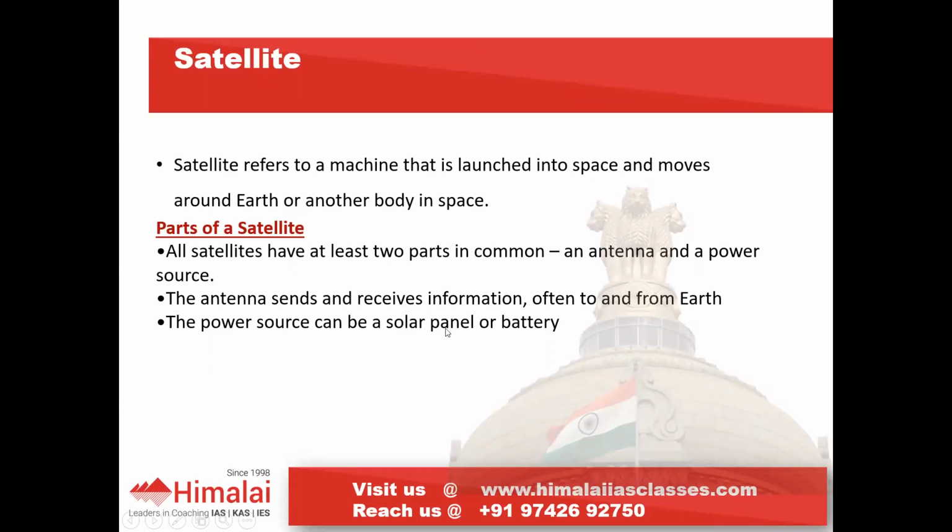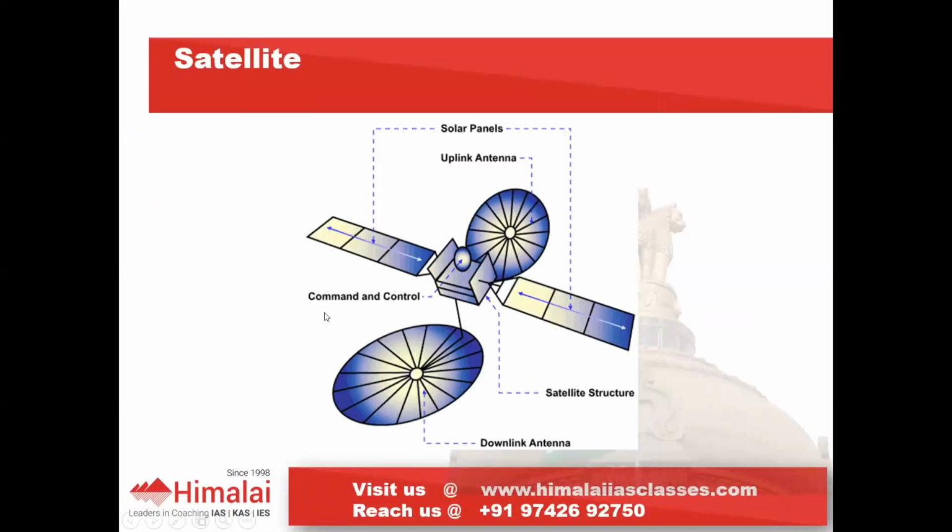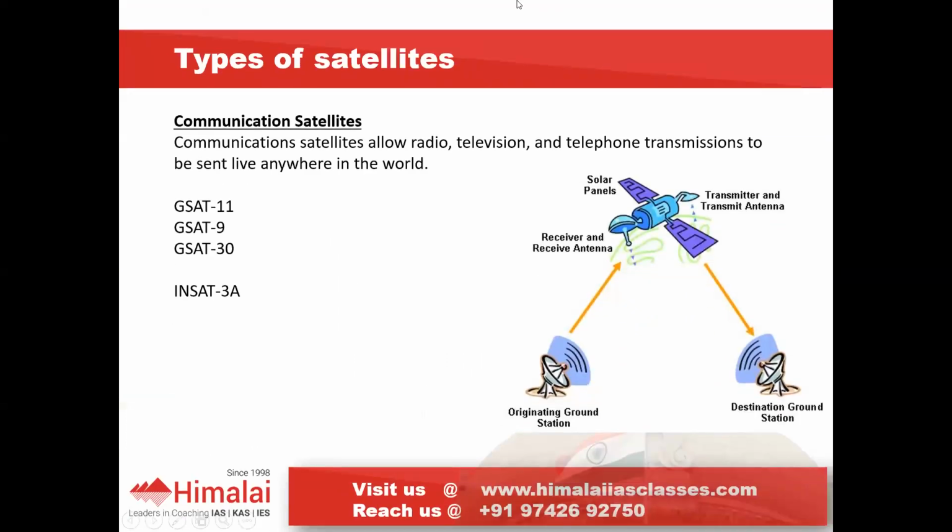We can see here a rough picture of how a satellite looks. There will be an antenna, and these are solar panels, sending signals, receiving signals, and command and control. Now coming to types of satellites, we have various types.